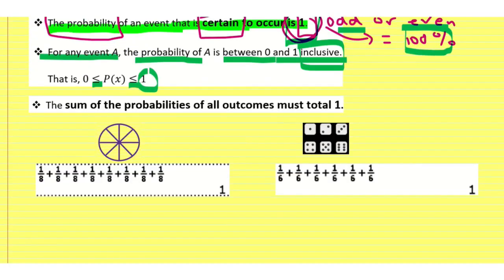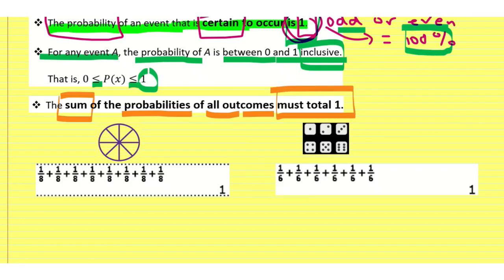Okay, and here we talk about the sum. The sum of the probabilities of all outcomes for any particular event must total 1. So what does that mean? If I have 8 pieces of pizza here, what are the chances that somebody is going to give me this pizza? Well, there's one piece of pizza out of 8 choices. So the probability for that first piece of pizza is 1 out of 8.